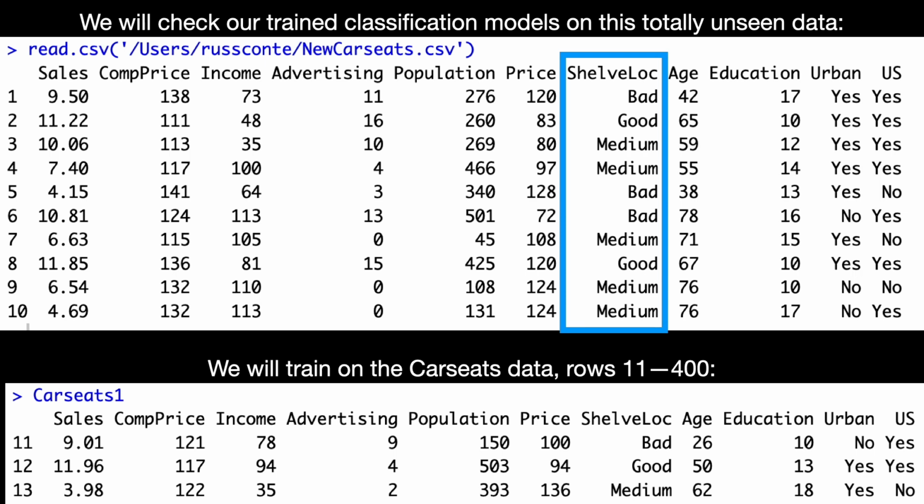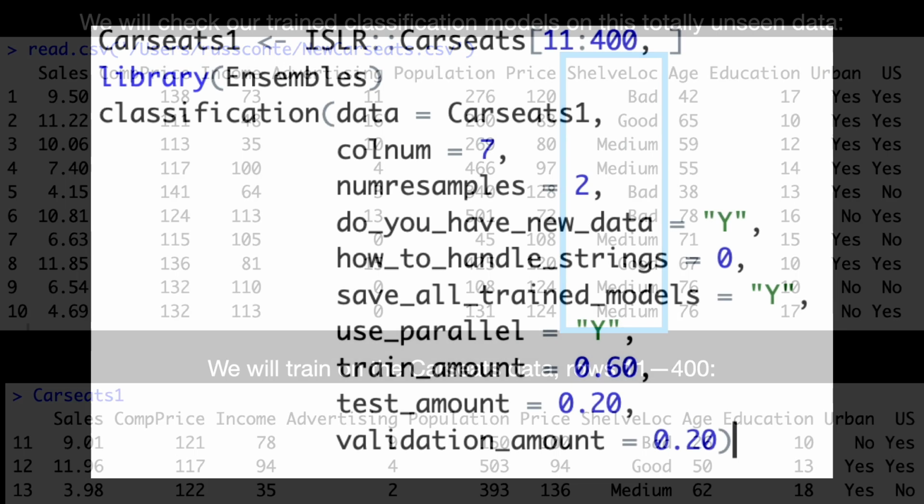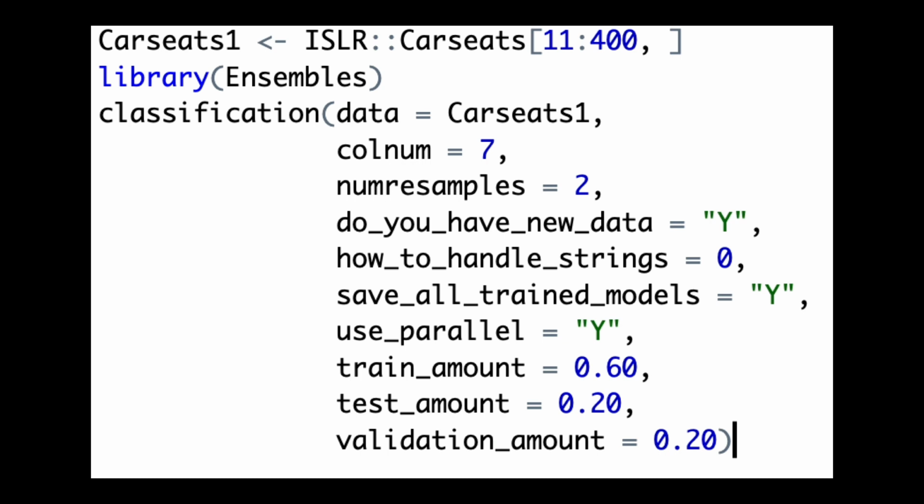And if you look right at the very top, the read.csv line, I just have it stored on my computer, but you can have it stored pretty much anywhere. This is run exactly the same as what you saw a moment ago. All you need to change is that one line where it says, hey, do you have new data? And it says yes. Everything else is going to be pretty much the same. And it's amazing what this will do. So again, look at this for a second.